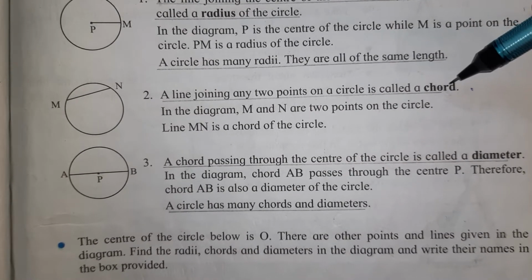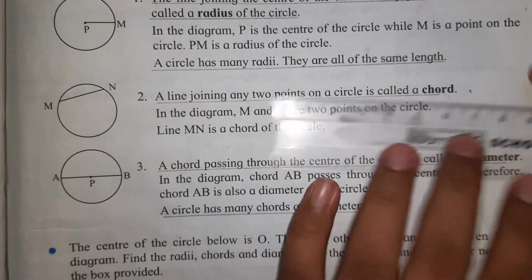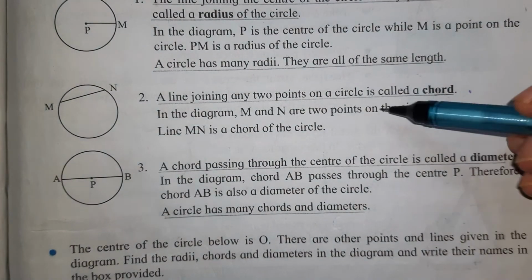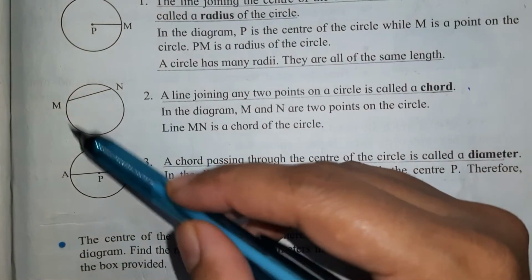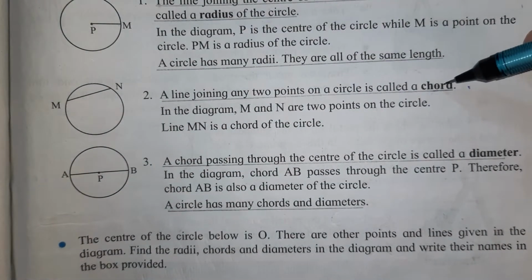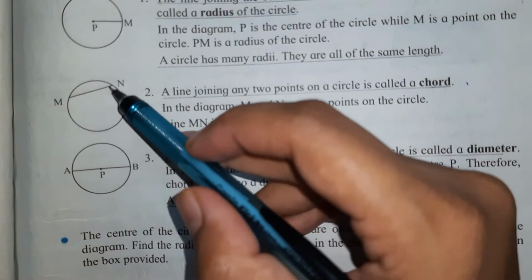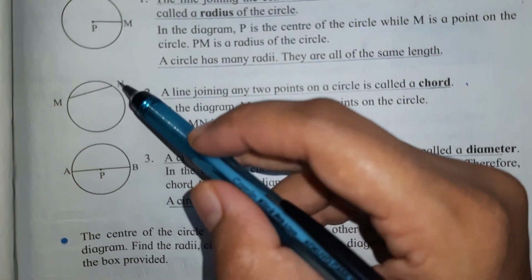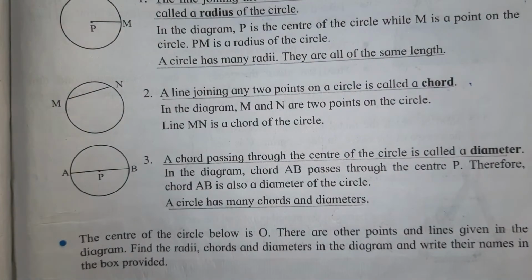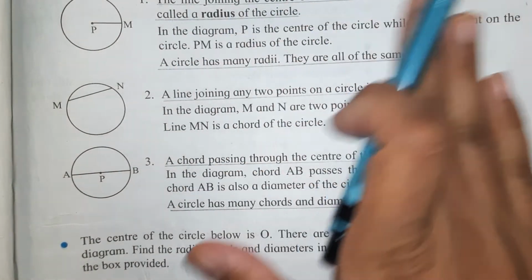Second one is a chord. CHORD. It is called as chord. So what is a chord? A line joining any 2 points on a circle. सर्कल के ऊपर के कोई भी 2 पॉइंट को ज्वाइन करने वाली लाइन उसको बोलते हैं chord of the circle. So here MN is the chord of the circle. So how you will remember this? Boundary to boundary. Radius means center to boundary and chord means boundary to boundary.